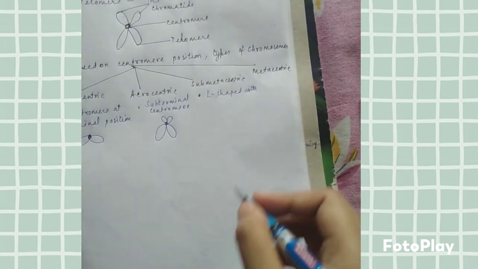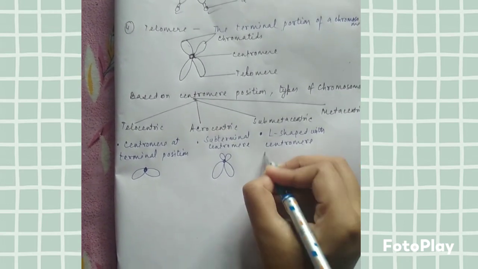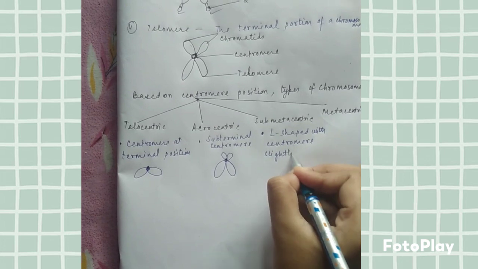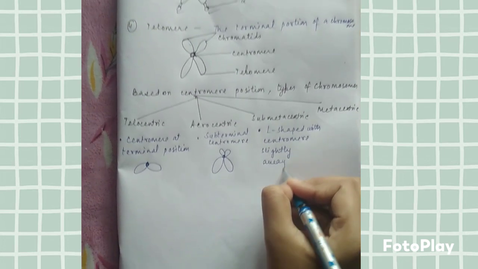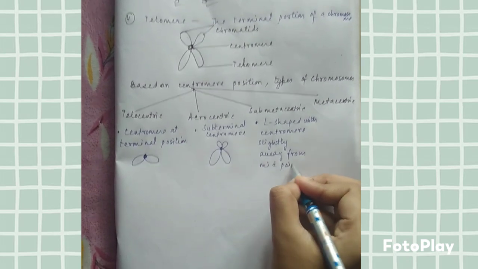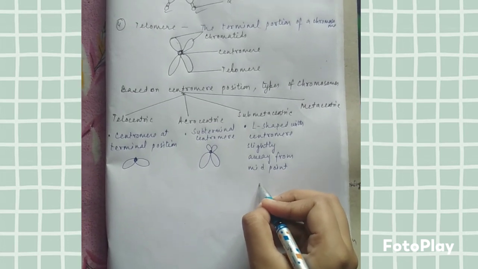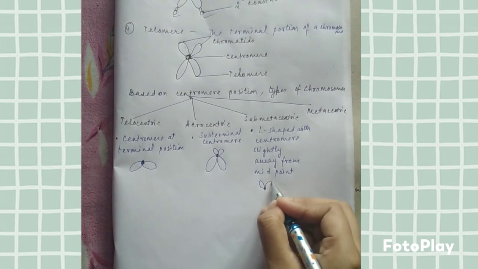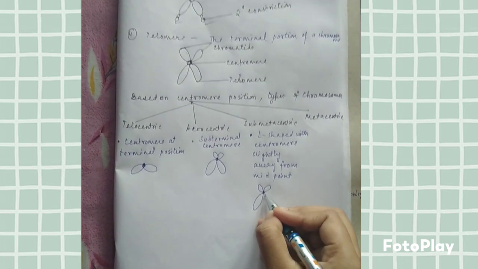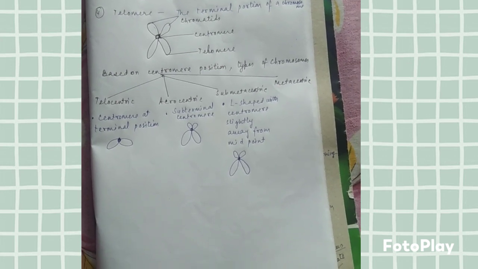Okay, and submetacentric looks L-shaped with centromere slightly away from the midpoint. And how does it look? It looks like this. And what is metacentric?